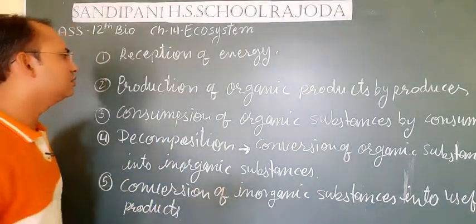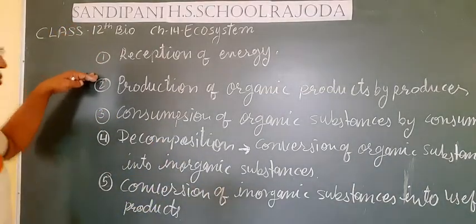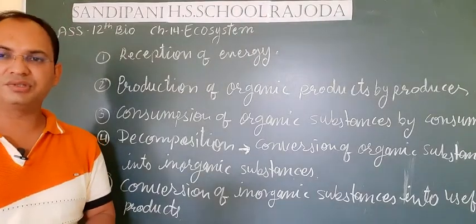Now students, these are the main processes that take place inside an ecosystem.